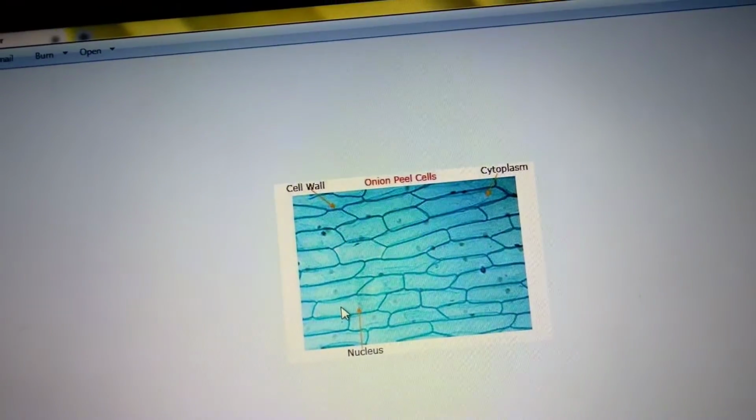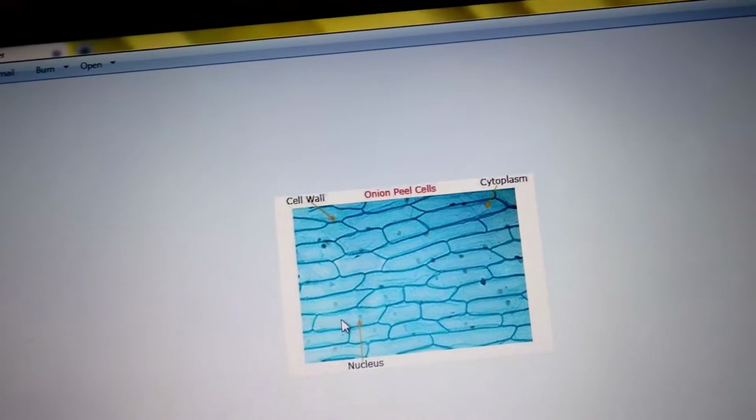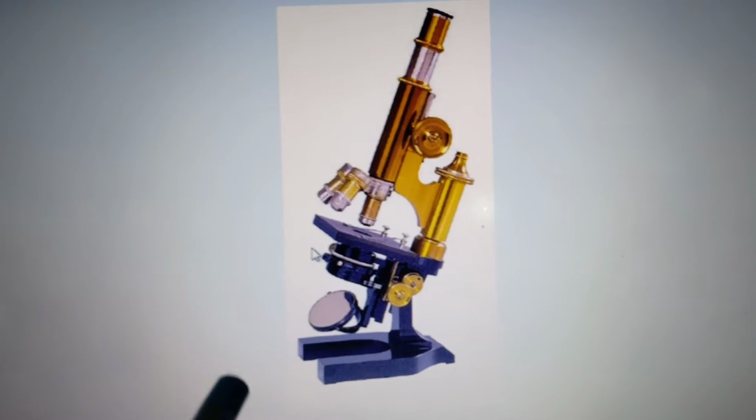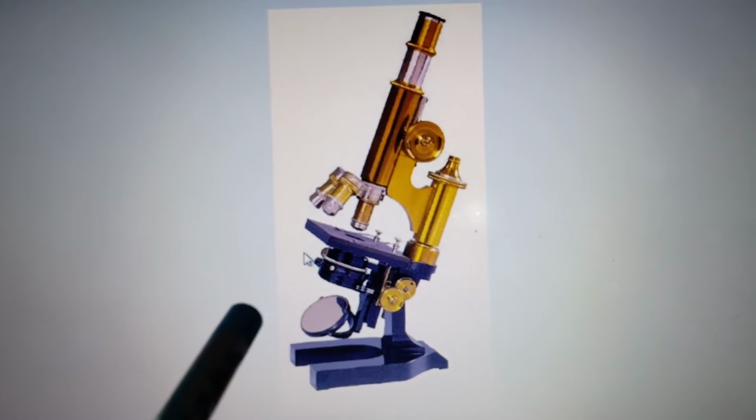And I said cells of living organisms could be observed only after the discovery of improved microscopes. This is a thin slice of a leaf. When you observe it under the microscope, you can see the cells. We now have advanced compound and electron microscopes, in which we can see the cells of living organisms.